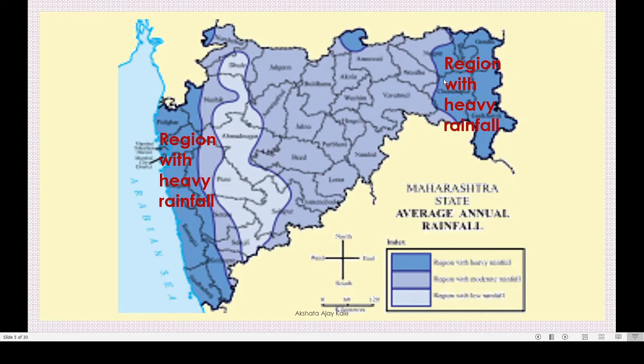The light blue means region with moderate rainfall, the moderate or medium rainfall. And the very light color shows region with low rainfall, very less rainfall.